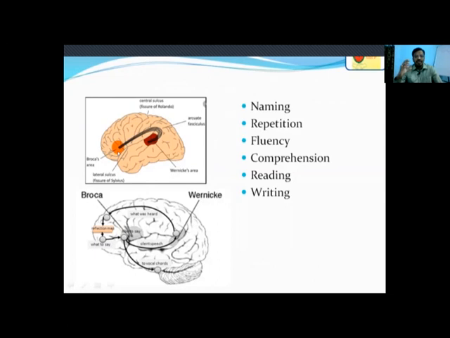It is a motor area, which gives guidance to the vocal cords regarding the production of sounds, whereas Wernicke's area deals with analyzing the information that the other person has spoken.